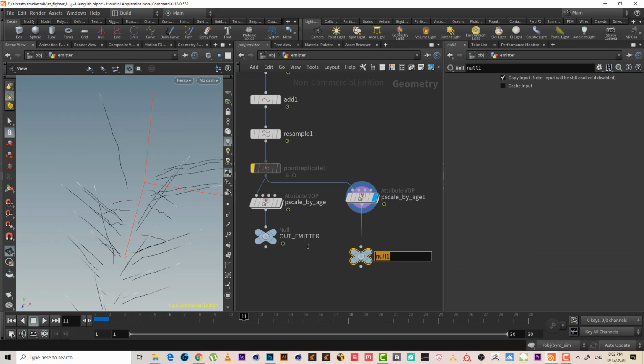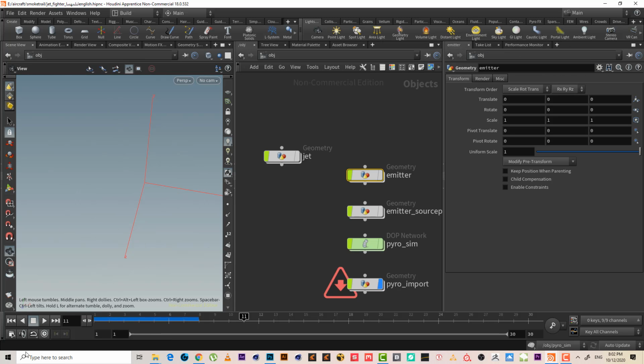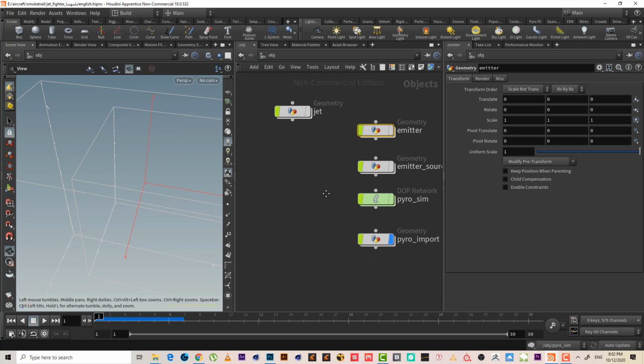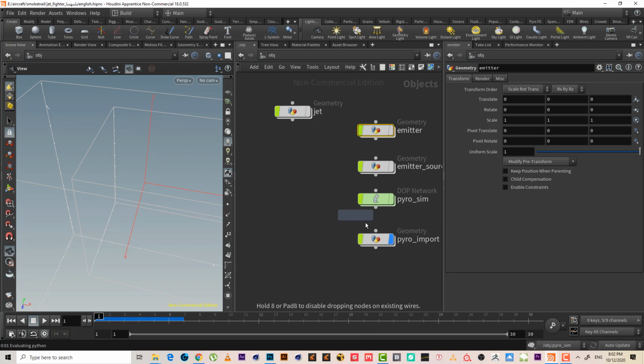So now let's name this null object. Let's name it out light. So we have the outlight here. It escaped just for not waiting for all this to make cache. Make another geometry and name this one light.